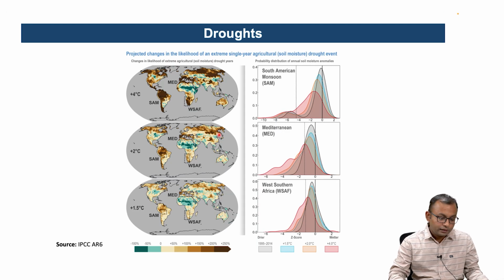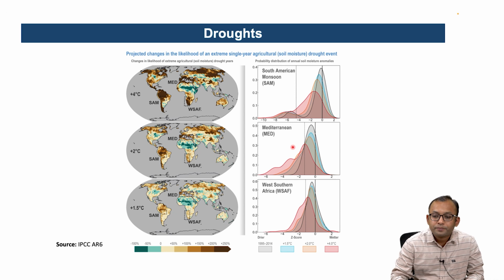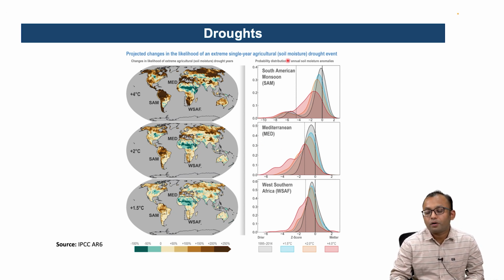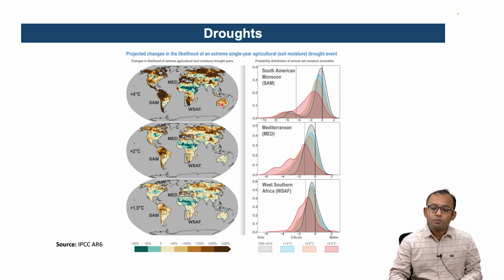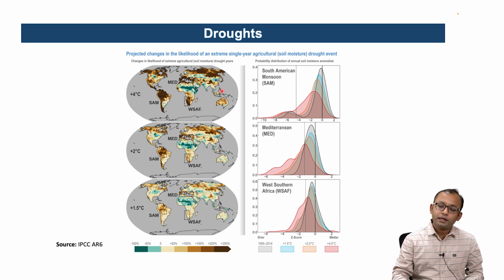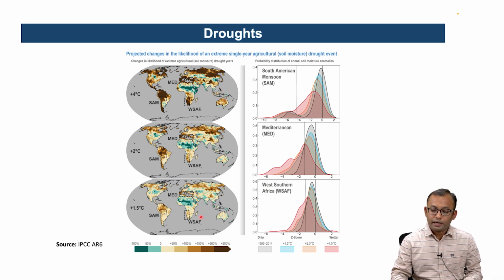This map generally shows the projected changes in the likelihood of extreme drought events across the world. In almost all the increasing temperature scenarios, it suggests that many regions are likely to be affected by drought activity.